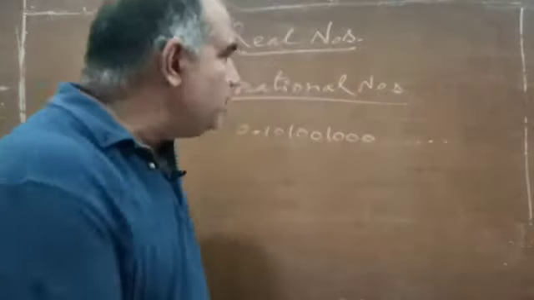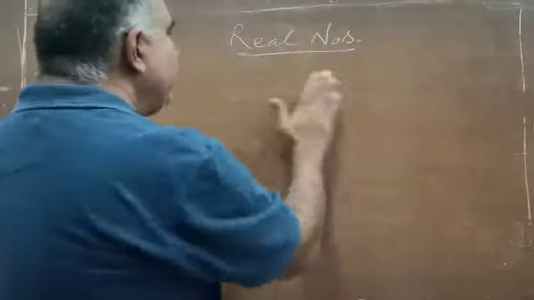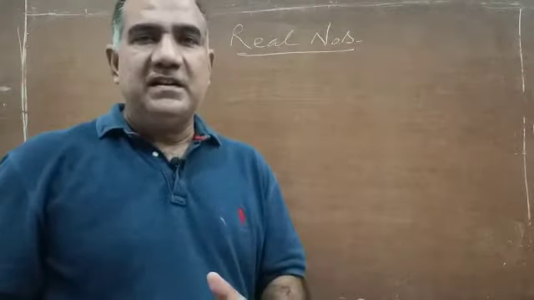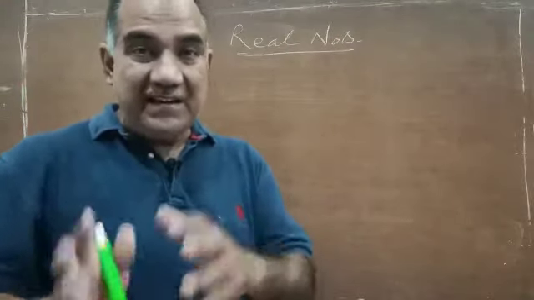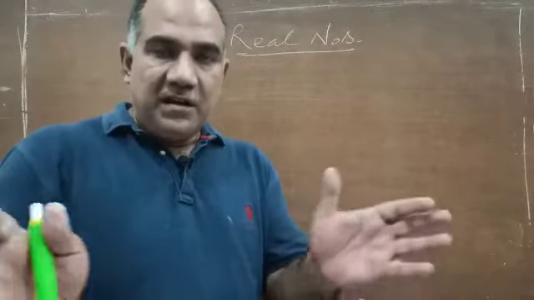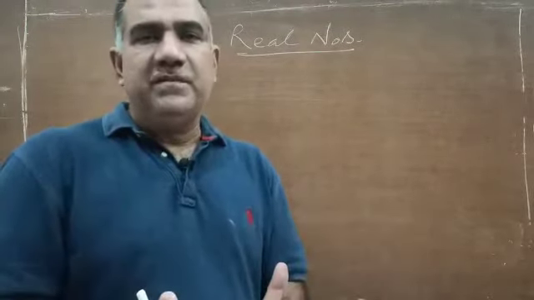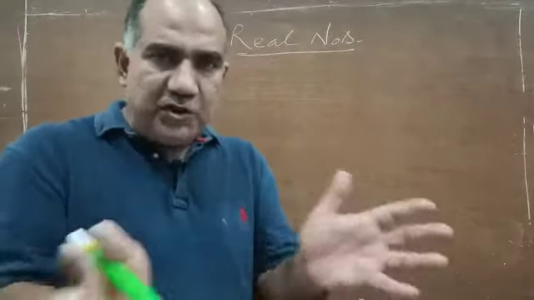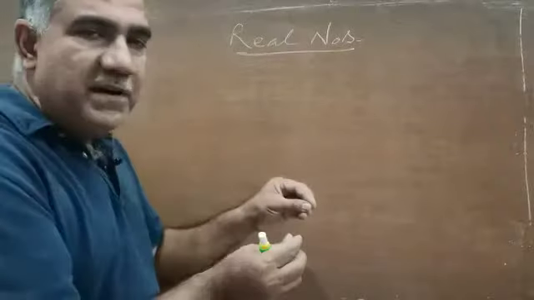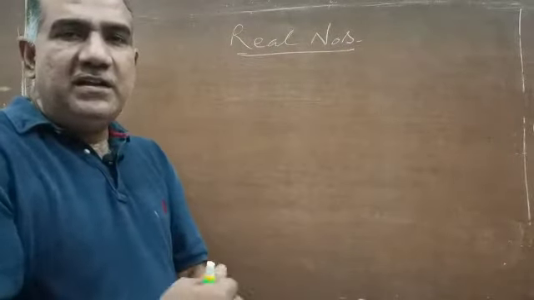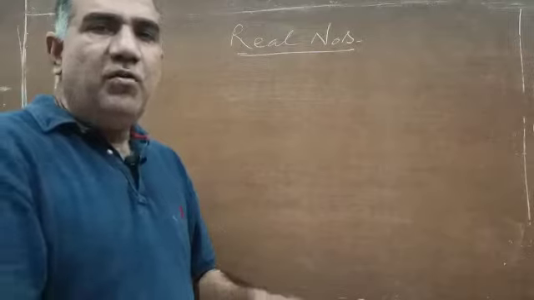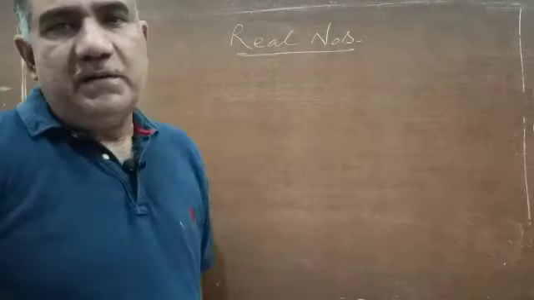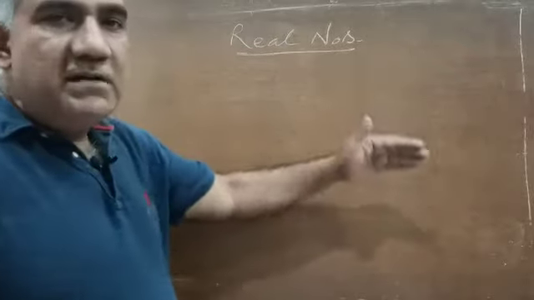Now we will be talking about what real numbers are. See, the totality of rationals and irrationals forms the collection of all the real numbers, which means only this, that if you want to have all the real numbers together, put every rational number and irrational number together. In simple words, you can say all the rational numbers and irrational numbers together form all the real numbers. So that was all about real numbers.